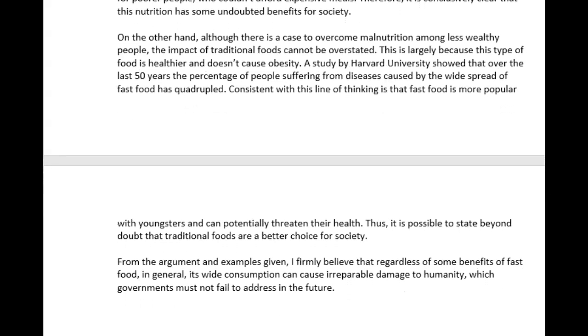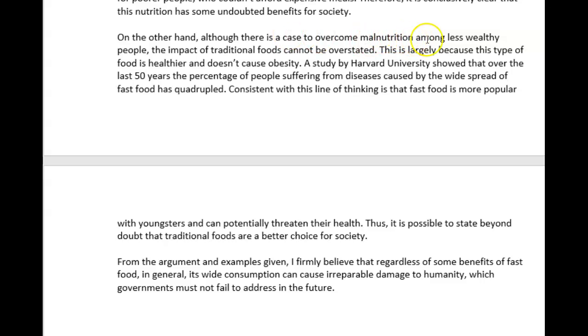On the other hand, although there is a case to overcome malnutrition among less wealthy people, that's awkward. Let's fix this. So, on the other hand, although there is a case for fast food helping treat malnutrition or